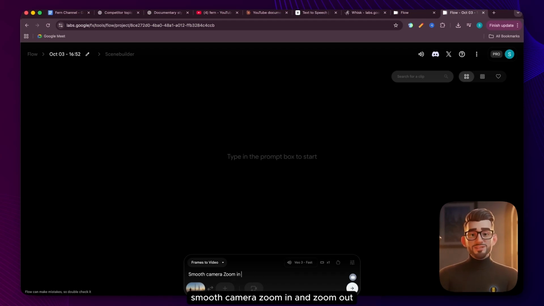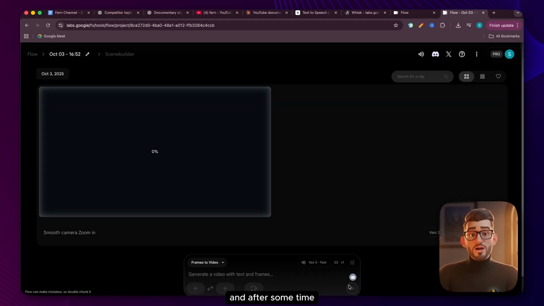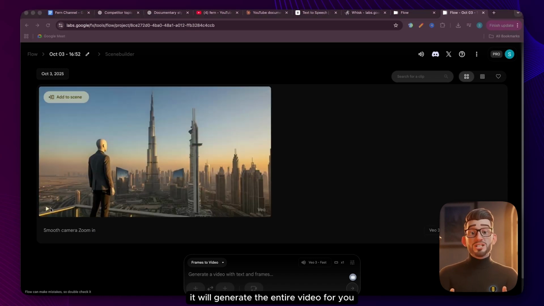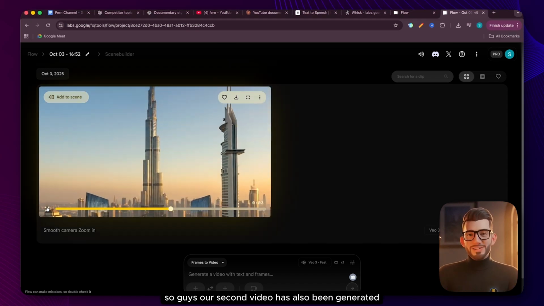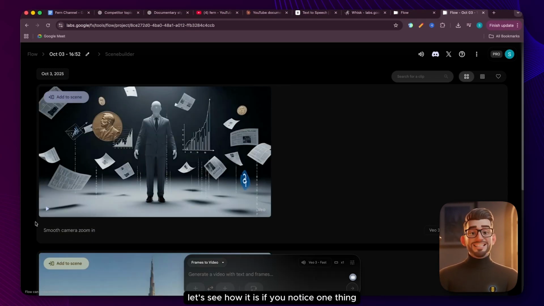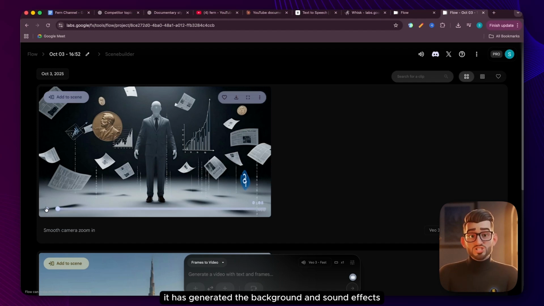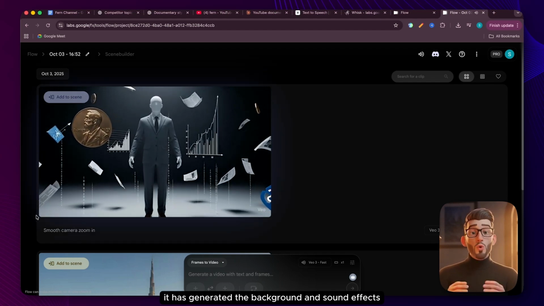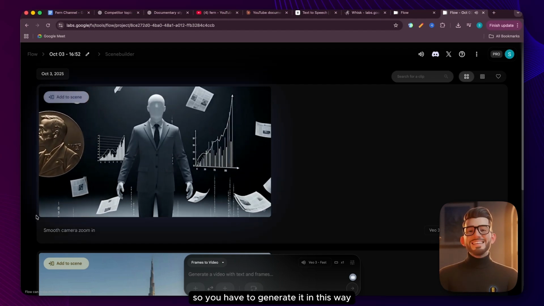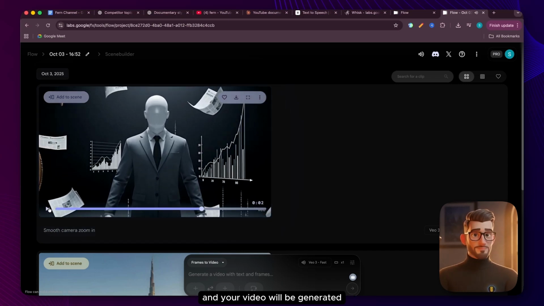Smooth camera, zoom in and zoom out. You just have to click here and after some time, it will generate the entire video for you. So guys, our second video has also been generated. Let's see how it is. If you notice one thing, it has generated the background and sound effects in such an excellent way. So you have to generate it in this way and your video will be generated.